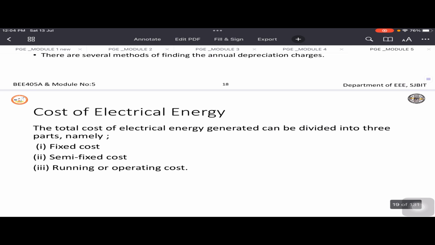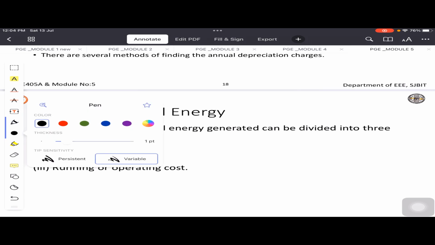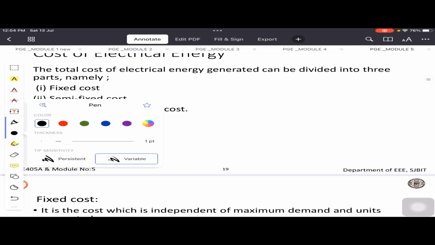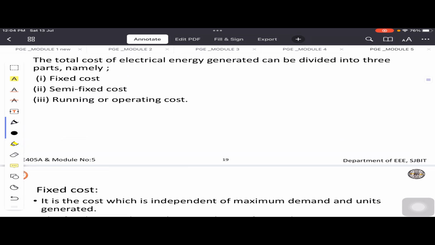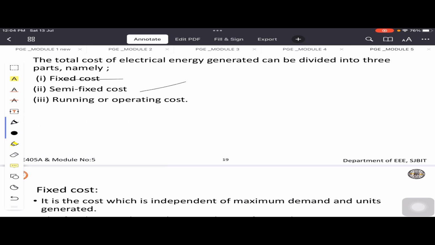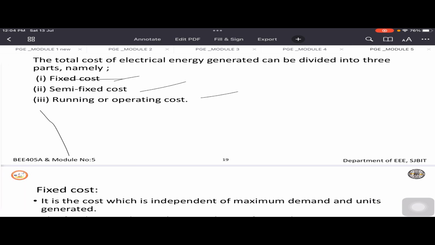In order to calculate this, we will divide our overall generation cost into three basic categories. They are fixed cost, semi-fixed cost, and running or operating cost. Always we must remember fixed, semi-fixed, and operating cost. So here we will see what is the role of fixed cost, what parameters come under fixed cost, parameters under semi-fixed cost, and parameters under running cost.